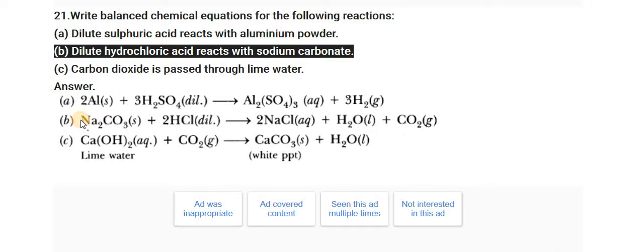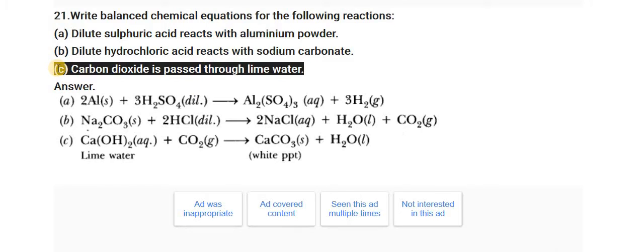Na2CO3, sodium carbonate, reacts with hydrochloric acid. So it forms the salt, sodium chloride, along with water, and carbon dioxide gas is released.